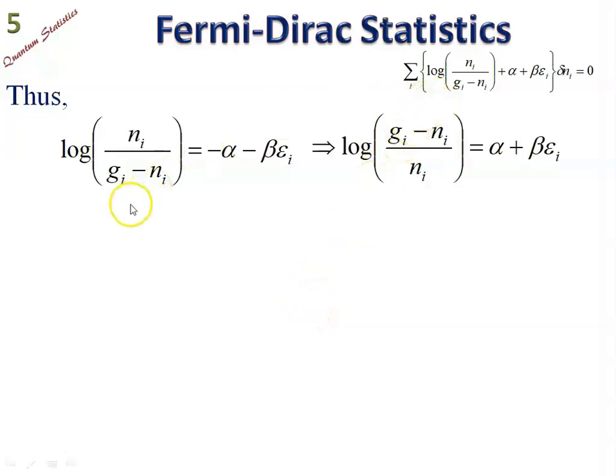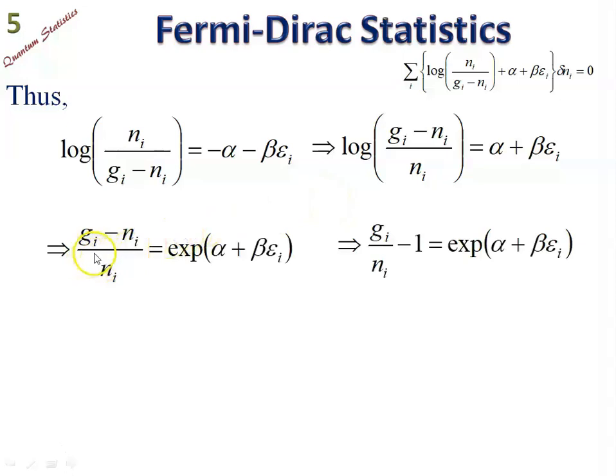The last equation can be further rearranged, as we are dropping the summation sign for convenience. Log of ni upon gi minus ni is equal to minus alpha minus beta ei. Taking the reciprocal on both sides, we have gi minus ni upon ni is equal to exponential of alpha plus beta ei. So separating out this quantity, gi upon ni minus ni upon ni.